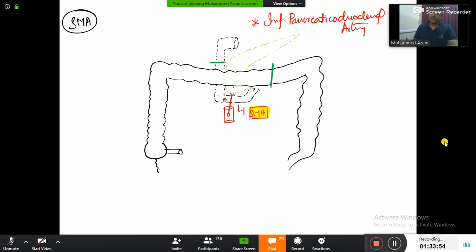By this, I'm done with what, guys? I'm done with the duodenum. After duodenum, what do you have here? Jejunum. It is giving many arteries to the jejunum. Jejunal artery.